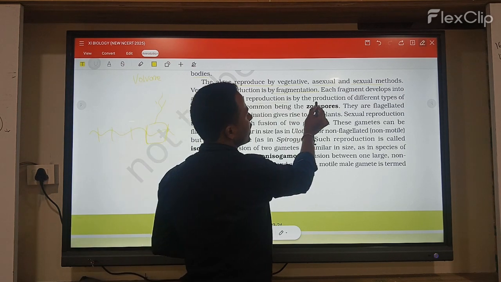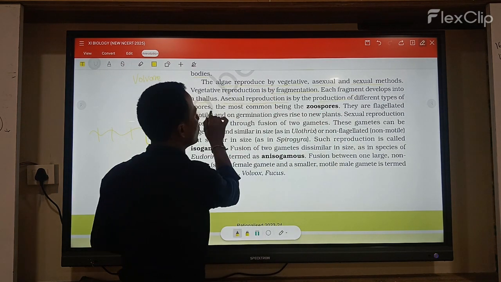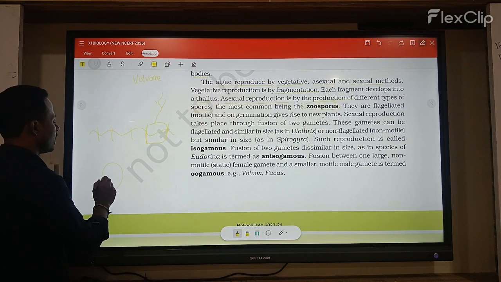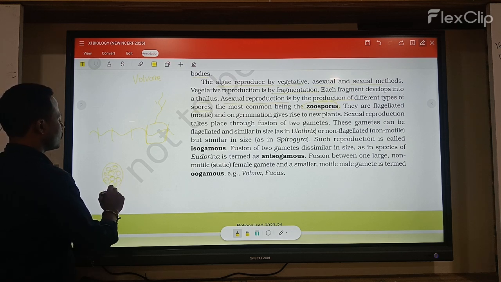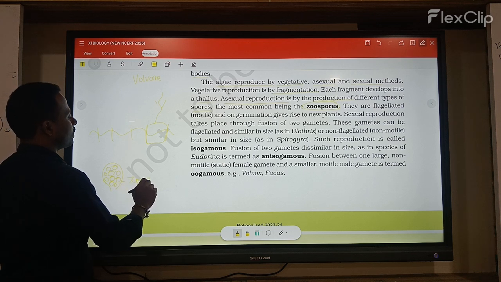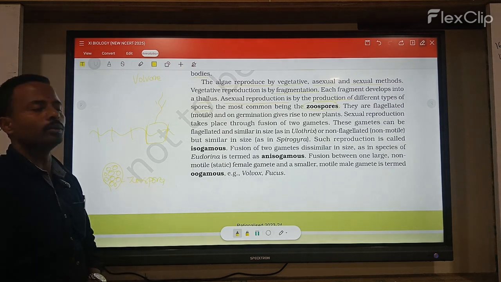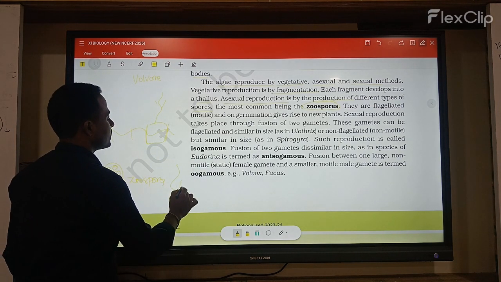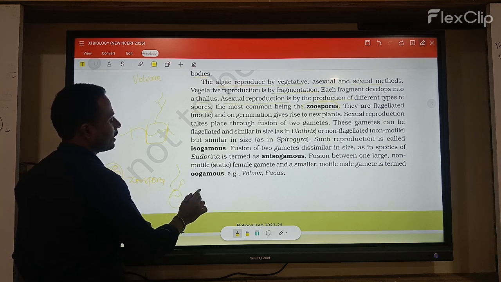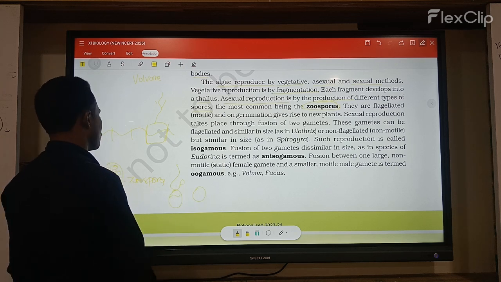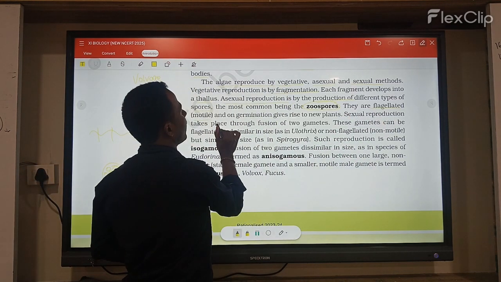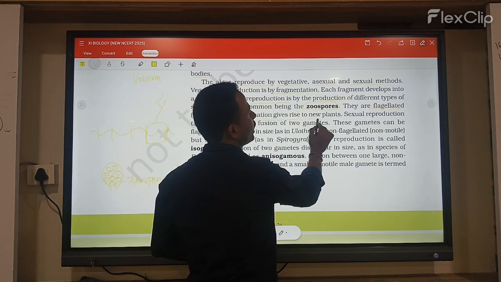Next, asexual reproduction takes place by production of different types of spores. The most common type of spores is what? Zoospores. They are produced in large numbers. These spores are called zoospores. Here two types of spores are present: one is flagellated spores and the second is non-flagellated spores. Flagellated spores are motile, and on germination give rise to new plants.